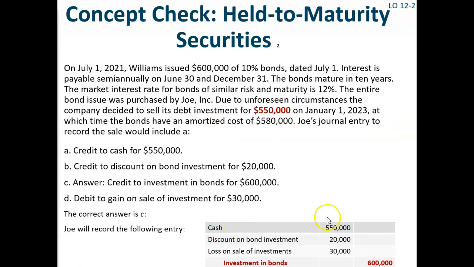Joe would debit cash for $550,000, debit discount on bond investment $20,000, debit loss on sale of investment $30,000, and credit investment in bonds $600,000. So the correct answer is C. How'd you do? Did you get that one right?